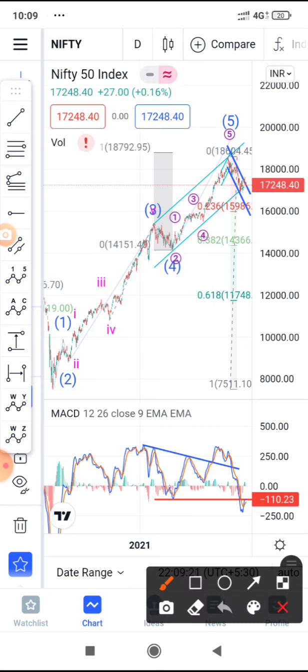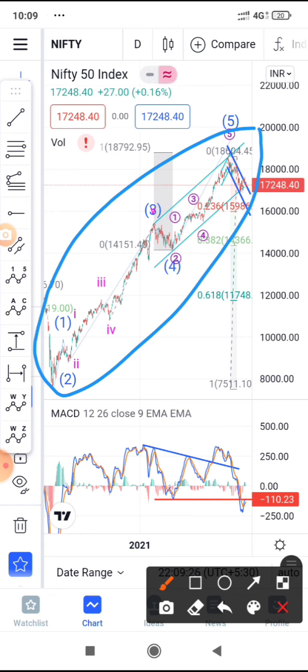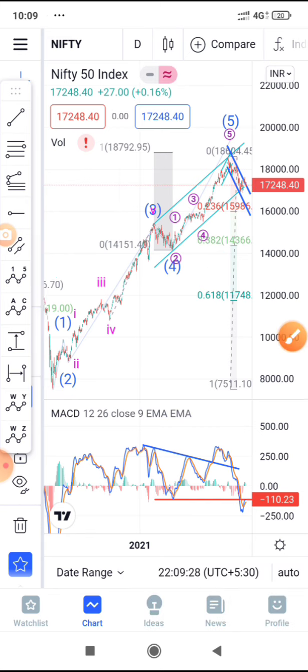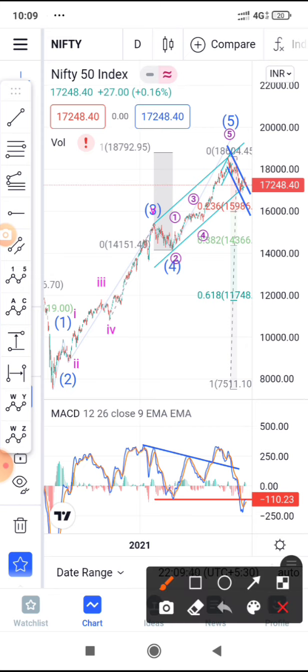The count does not matter for you right now. You should just remember that we have completed the 5 wave sequence. The idea is not to have the correct count. The correct count should be based on the rules of Elliott Wave Theory, which I am following in this count as well. Someone might have a different count, and that is also valid if it follows the basic rules of Elliott Wave. We will create another video in which we will discuss the basic rules of Elliott Wave.